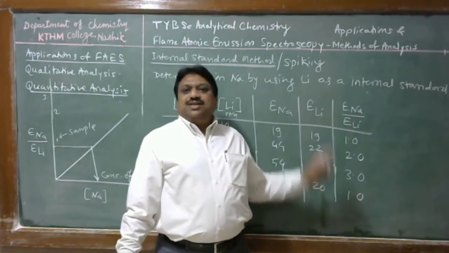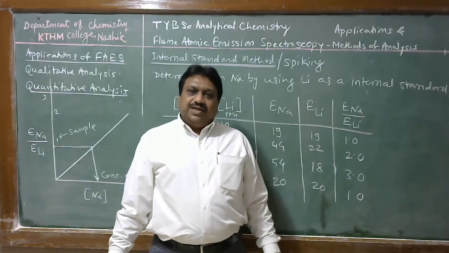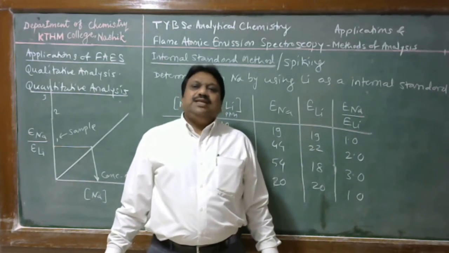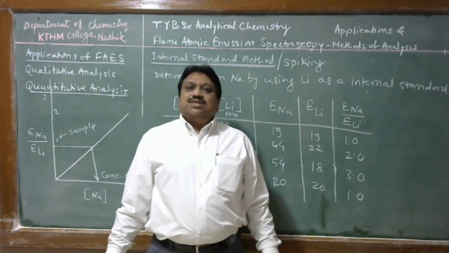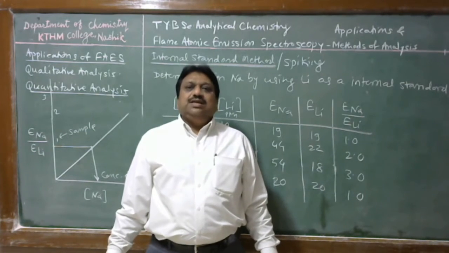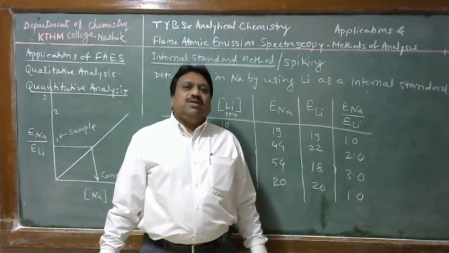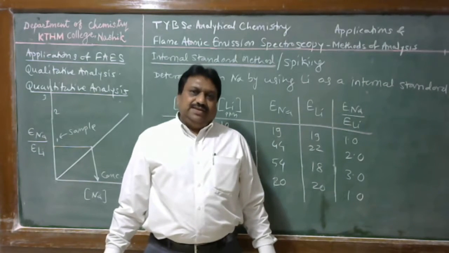The standard addition method is generally useful to nullify the effect of interference, that is the sample matrix, and the calibration curve method is applicable for determination of an analyte whose concentration or composition is a little bit known. Student, this is about the 3 main quantitative evaluation methods used in instrumental analysis.